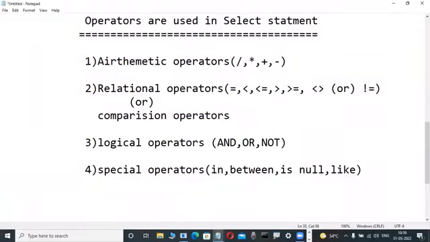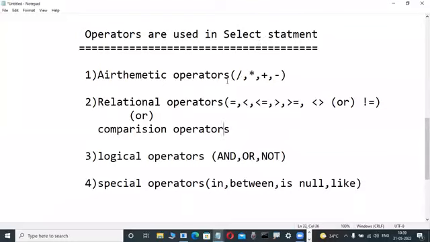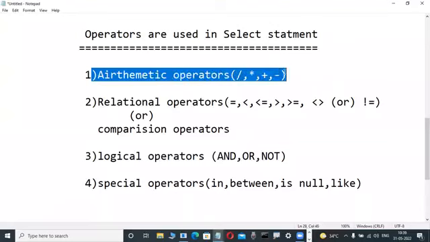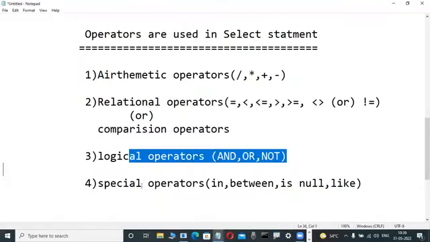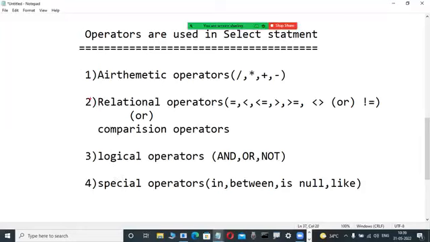Observe here, screen, observe and see. Oracle Corporation is giving a simple technique. Screen, observe, very important. Except arithmetic operators, these all operators, relational operators, logical operators, special operators, are only used in a WHERE clause. That's why up to now we have not talked about the WHERE clause. Today we are starting the WHERE clause. Relational operators, logical operators or special operators are only allowed to use in a WHERE clause, the WHERE condition.